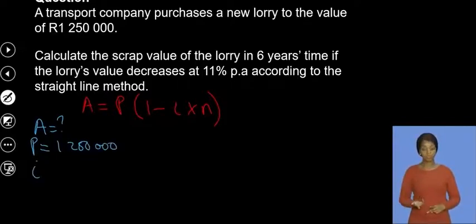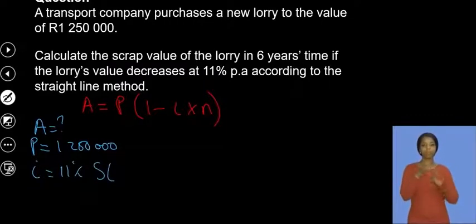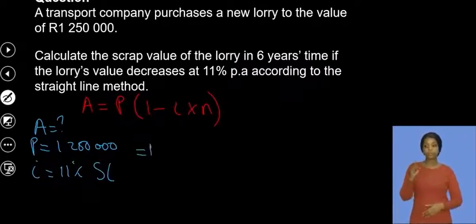And then my I, which is the interest, will be 11% on a straight line method. I will emphasize that it's a straight line method so that when you do your calculation, you don't confuse the two.